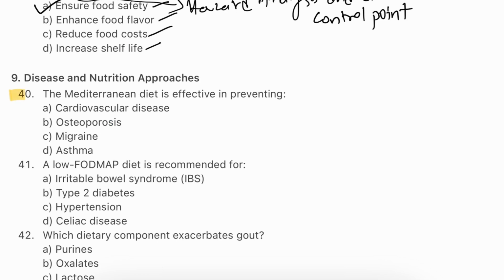Question number 40. The Mediterranean diet is effective in preventing cardiovascular diseases, osteoporosis, migraine, asthma. The answer will be A. Cardiovascular diseases. The Mediterranean diet, rich in fruits, vegetables, whole grains, olive oil, and lean protein, has been linked to lower risk of cardiovascular diseases. It emphasizes healthy fats and antioxidants, which help reduce inflammation and support heart health over time.